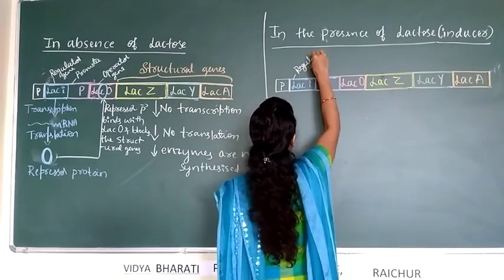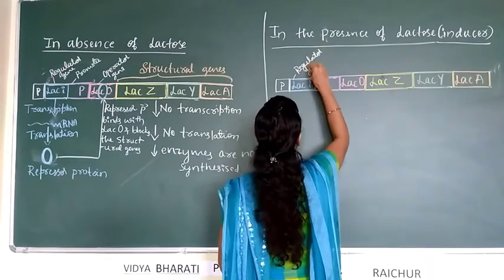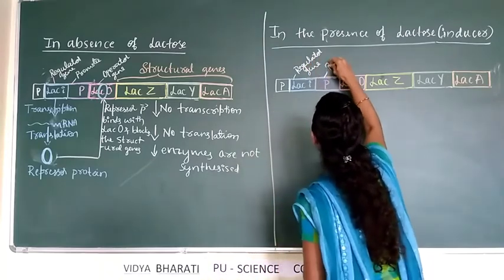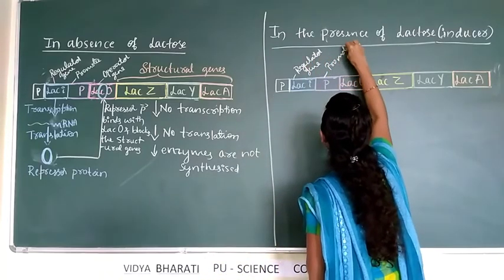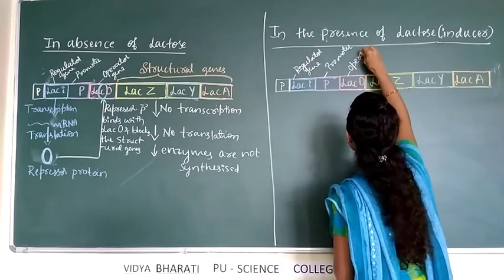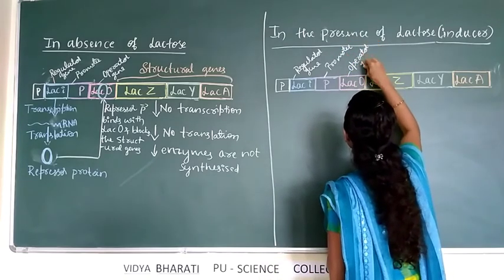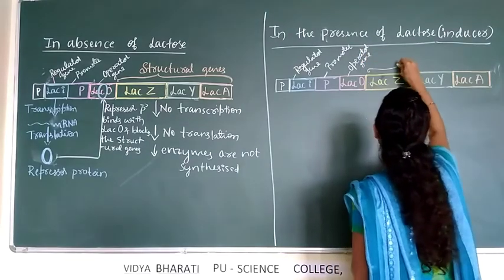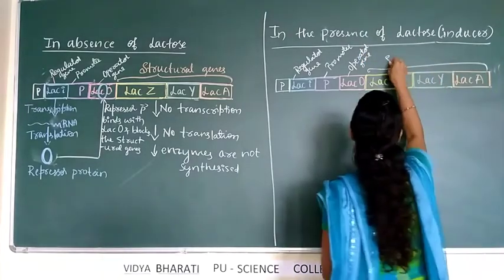These are the regulator gene, promoter, operator, and the 3 structural genes.